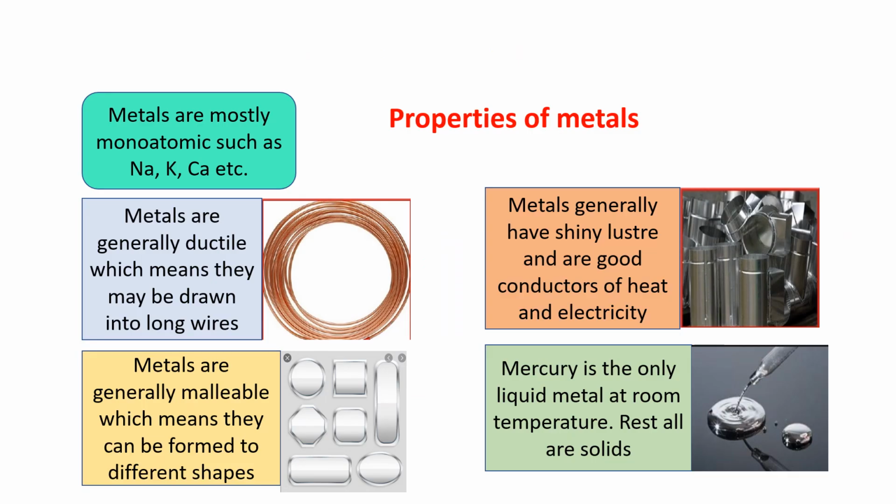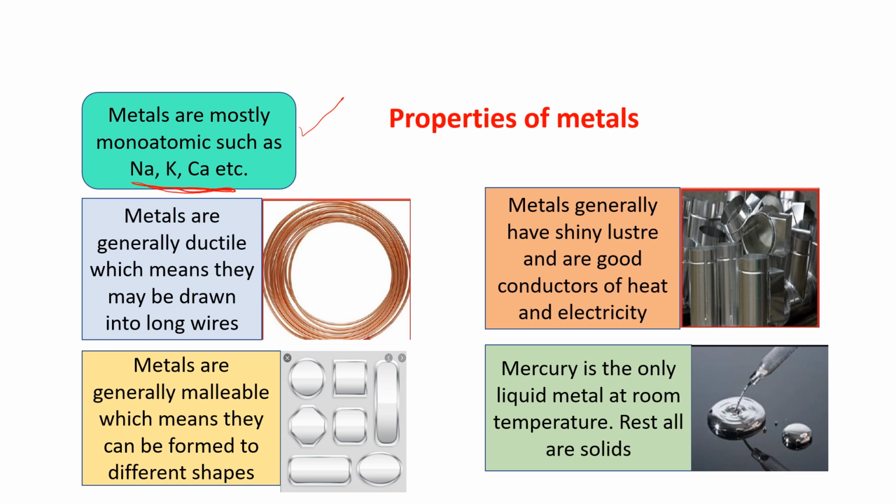Let us see the properties of metals. This you already learnt in Standard 7. Let me see what the properties of metals are. Metals are mostly monoatomic, such as sodium, potassium, calcium. They are monoatomic. What is monoatomic? Only one atom.